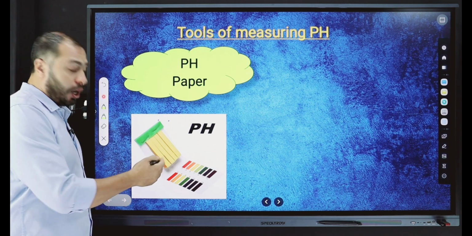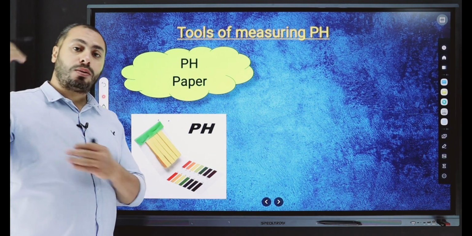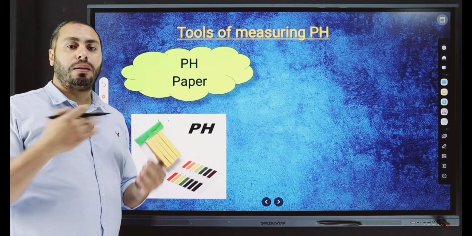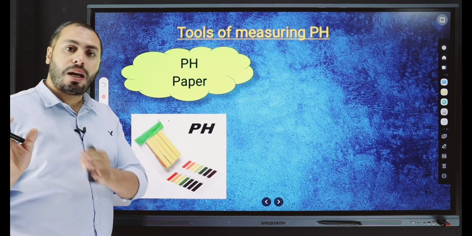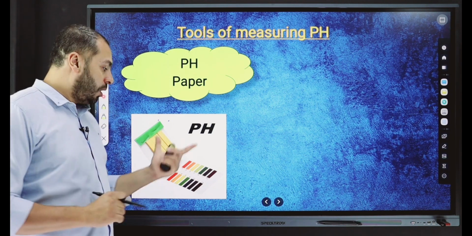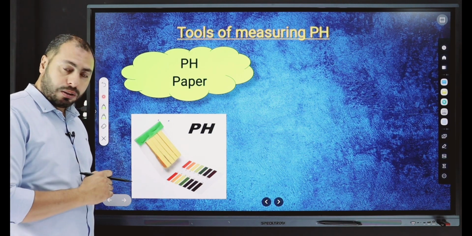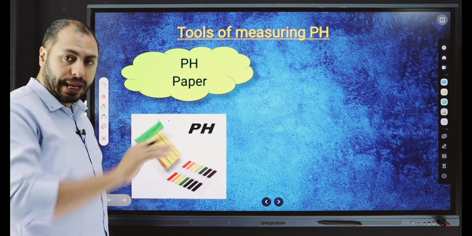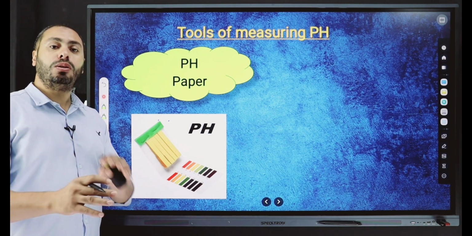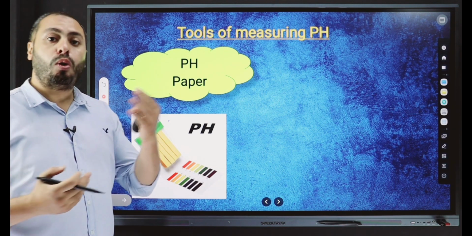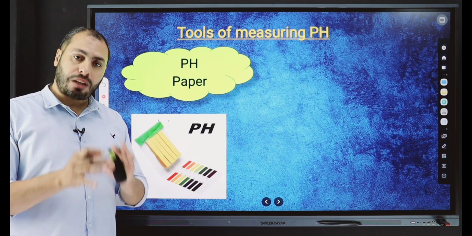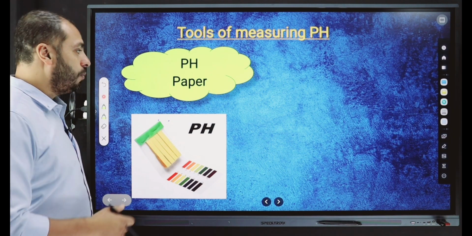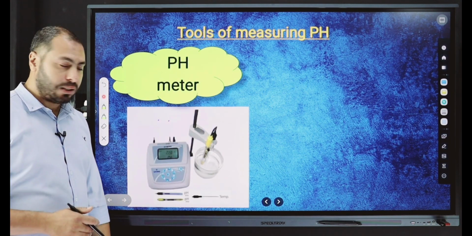pH paper is like litmus paper, which we studied before. It has two colors, maybe blue in case of base, maybe red in case of acids. But here we have ranges of colors, maybe yellow, red, blue, green, and so on, according to the strength of basicity or acidity of the substance that we test. Another way is called the pH meter.